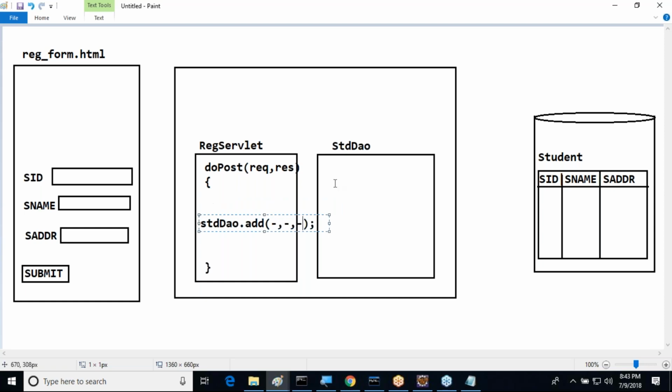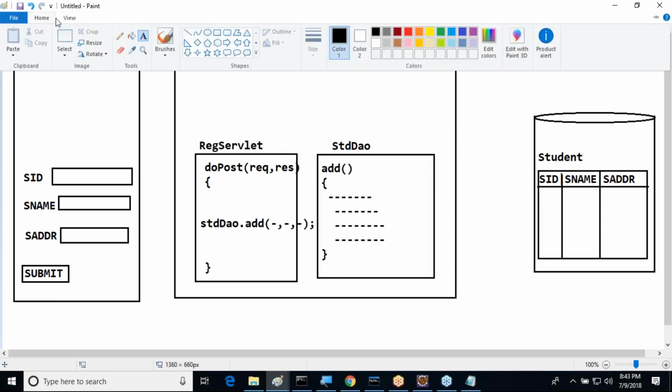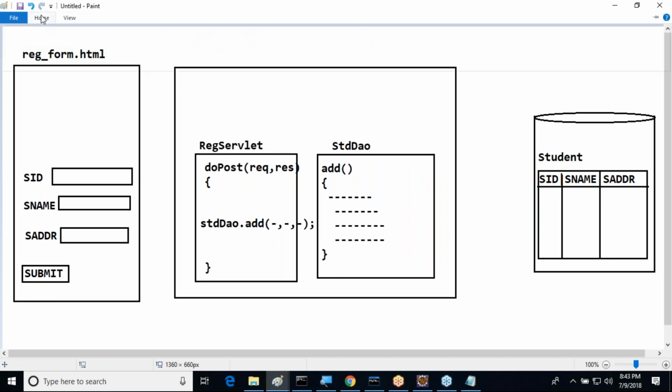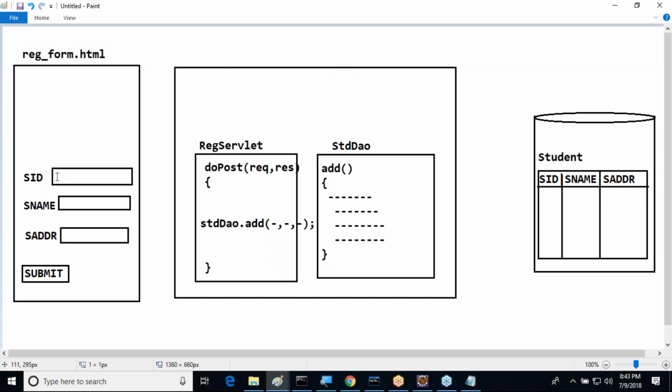Now inside this, what happened? The add method exists here, and inside it we have written some code. This code can be used to insert the record into the database table. That's it. Now I want to give the flow of execution. First of all, I will provide some data.